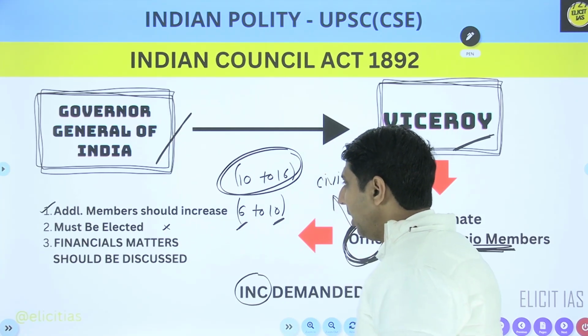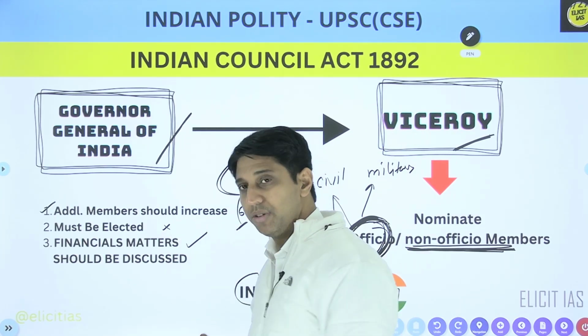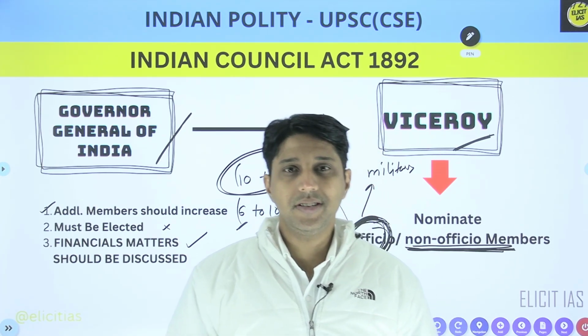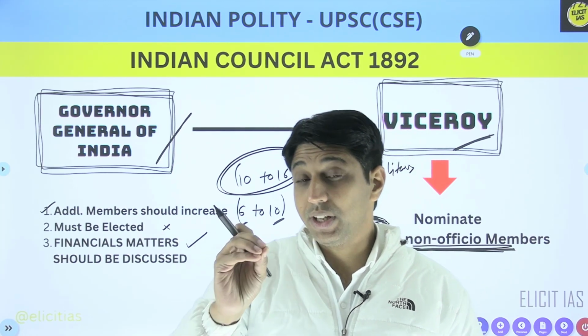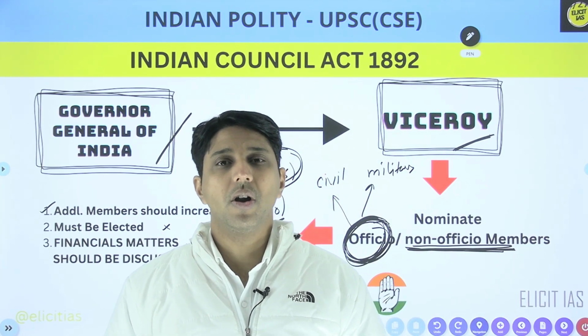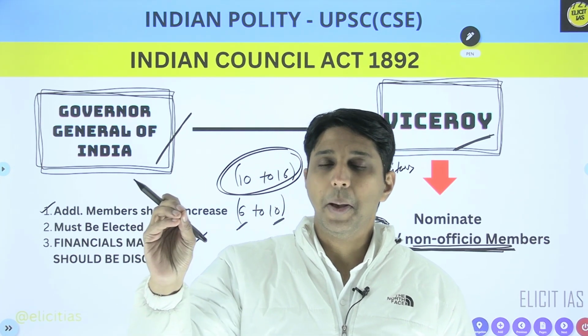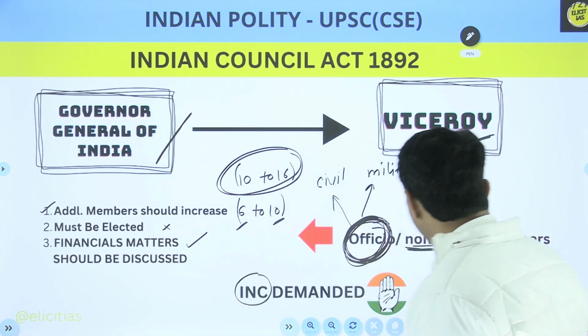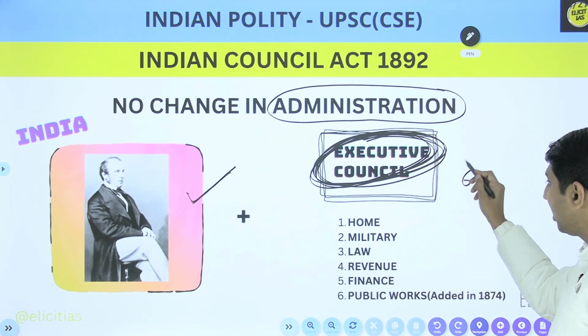Now the third thing is that financial matters should be discussed. This is also allowed. Now Indians can also discuss financial matters, but remember my dear friend, they do not have the voting power. Another good thing happens here: if they want to ask any question of a member of the Executive Council. If you remember, I told you in the Executive Council there are 6 members.